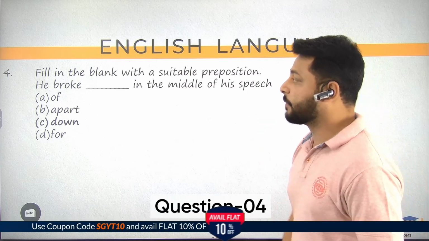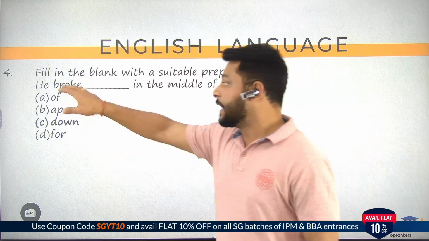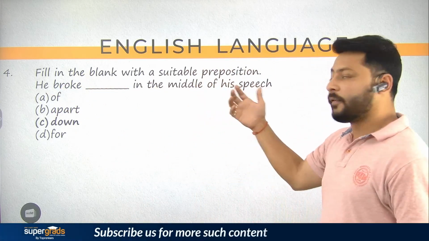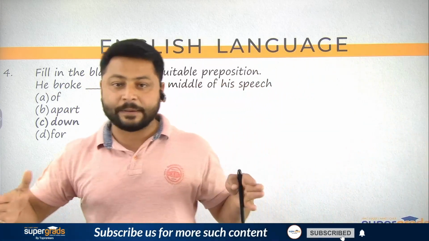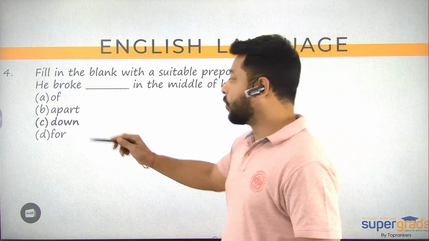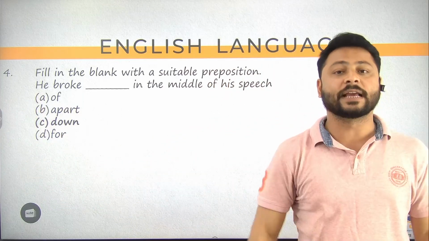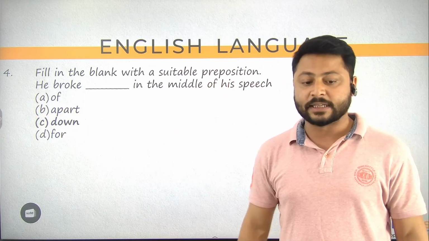Moving further to question number 4, fill in the blank with a suitable preposition. So preposition के बारे में बात कर रहे हैं. He broke blank in the middle of his speech. ठीक है, तो speech के बीच में he broke what? So broke off cannot be used. Broke apart मतलब out of something, किसी चीज से अलग या separation होने के सेंस में आप वो यूज कर सकते हो. That sense is not created here.